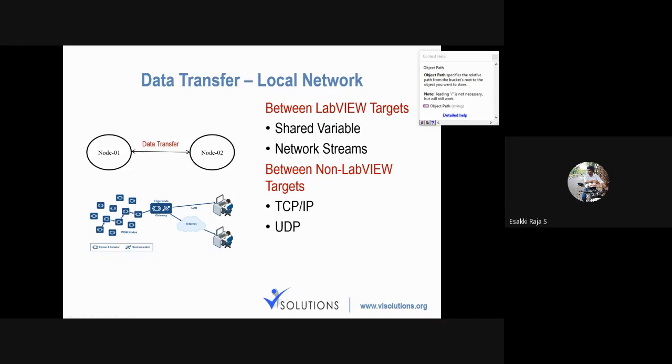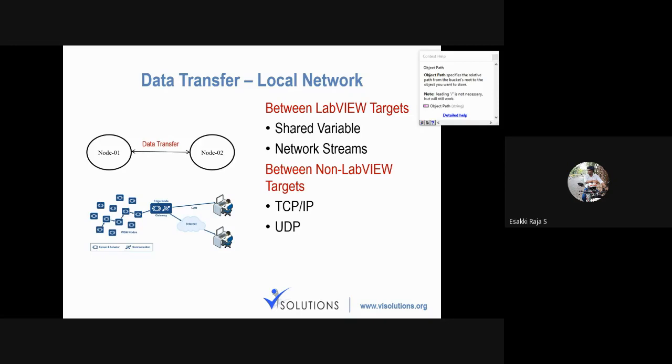Think that I have two PCs. In one PC I installed LabVIEW, and in the other PC I don't have LabVIEW, I have MATLAB. In those cases, what we can do is use TCP/IP or UDP protocol to transfer data. The reason is that both support TCP/IP and UDP protocol. If both are LabVIEW targets, both installed with LabVIEW, we can use a shared variable